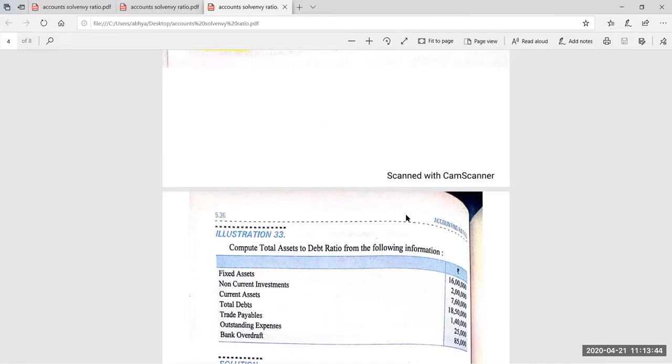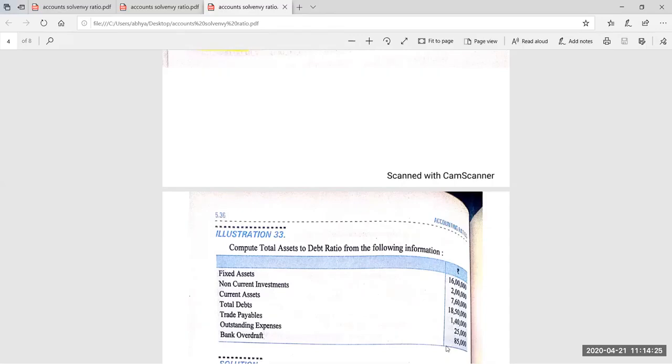Fixed assets 16 lakh, non-current investment 2 lakh, current assets 7 lakh 60,000, total debts 18 lakh 50,000, trade payables, which is a current liability, 1 lakh 40,000, outstanding expenses 25,000, current liability, bank overdraft, again current liability, 85,000.